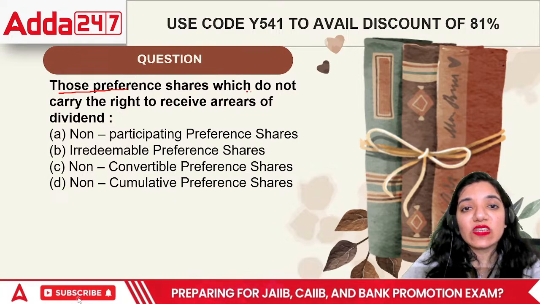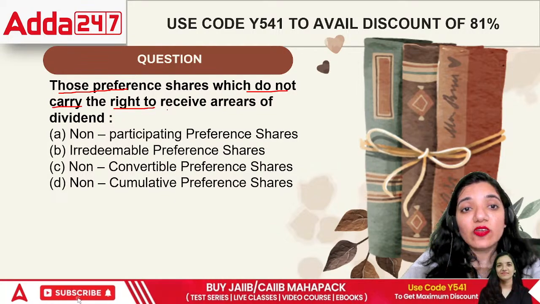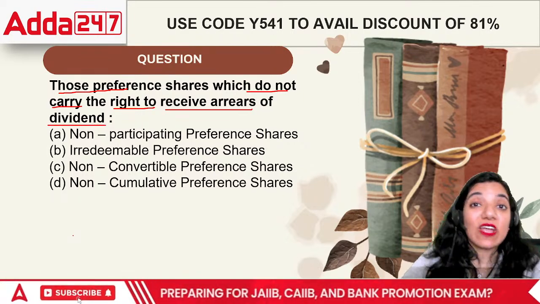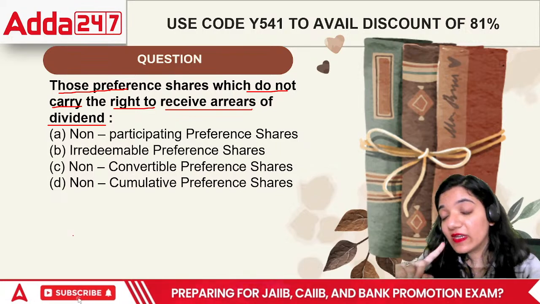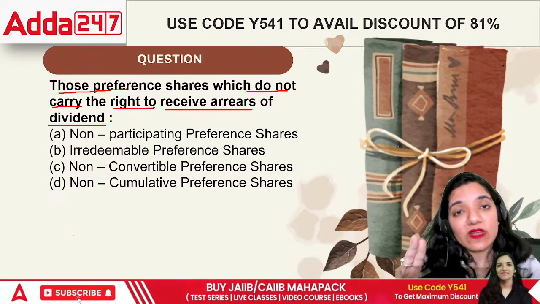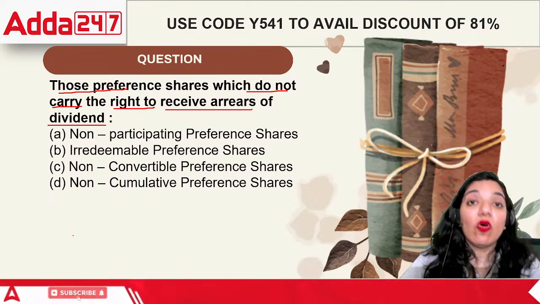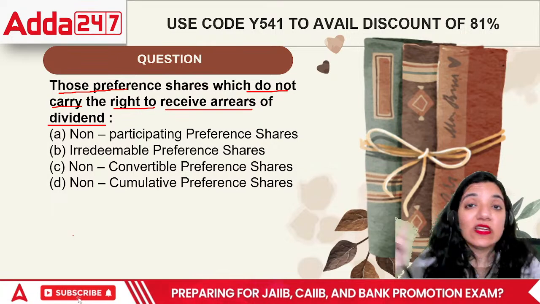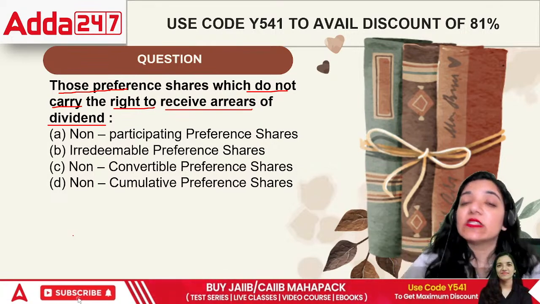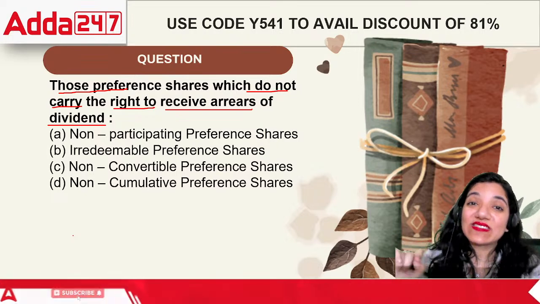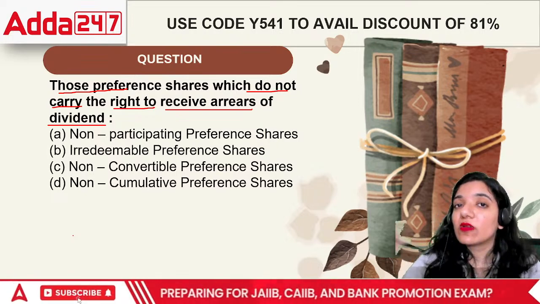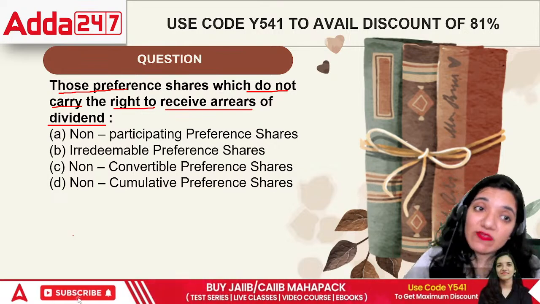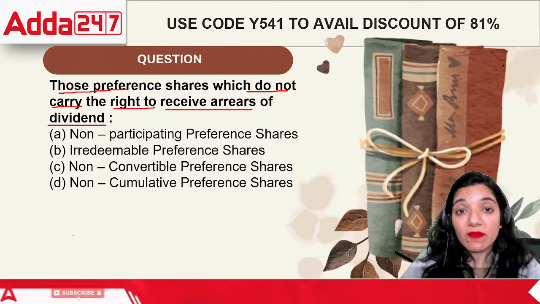Those preference shares which do not carry the right to receive arrears of dividend. Preference shares are those shares which have a preference over equity in terms of dividend as well as in terms of liquidation. Whenever there's a liquidation or dividend scenario, they will always get the payment before equity does. So the equity shareholder is the last person who gets money from the business, be it profit, be it at the time of the death of the organization. Even at that point, preference is standing ahead of them, looking forward to their money.